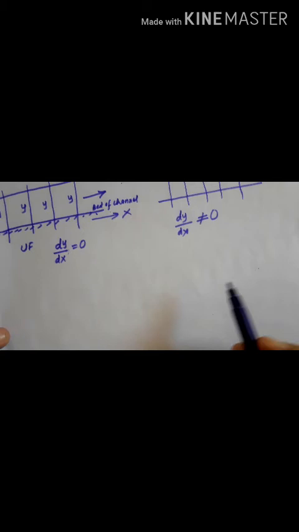So consider the flow. Suppose that is the flow, this is the bed of the channel, and the water is flowing in this direction. Let us take this as the x direction. Suppose any obstruction comes in the flow of water, let us say this is an obstruction, suppose this is a dam or any obstruction.